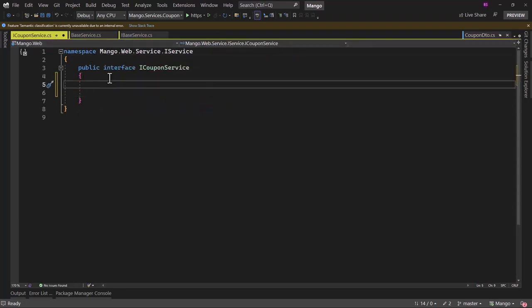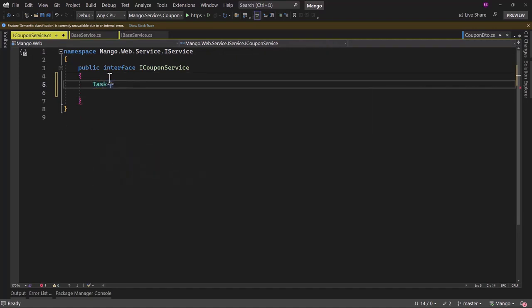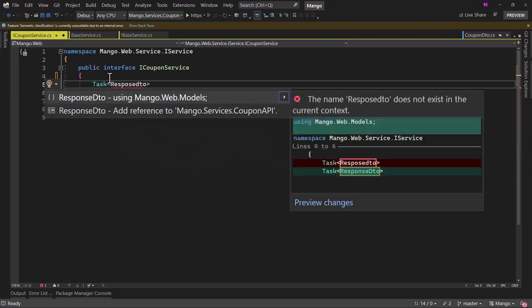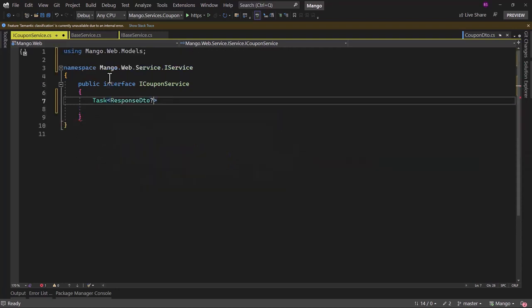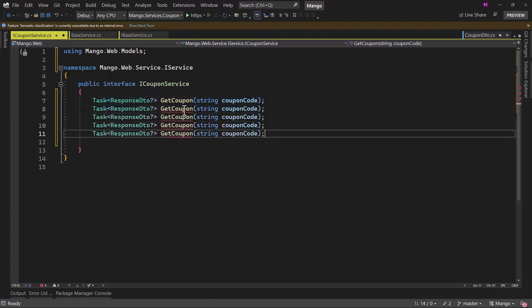After that, we have to work on the coupon interface right here. What will be the return type when we invoke the API? That will be ResponseDTO, and it will be an async method. So let me add Task there, ResponseDTO. Let me make that nullable. First one, let me call that GetCoupon, and here we can get that based on the coupon code. Copy that and paste it few more times here.